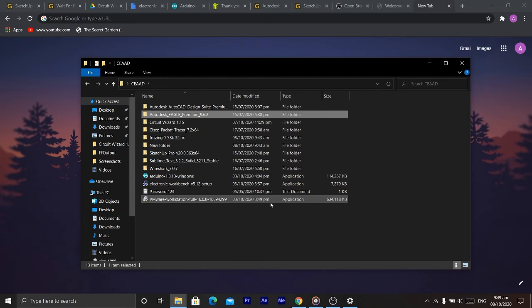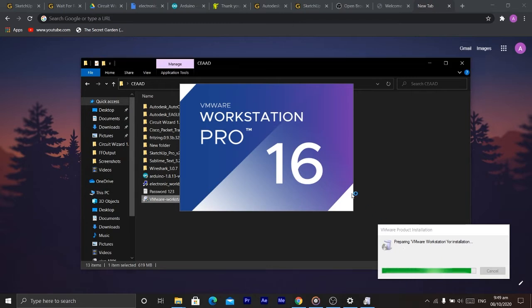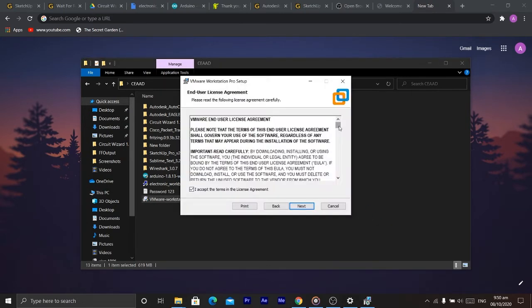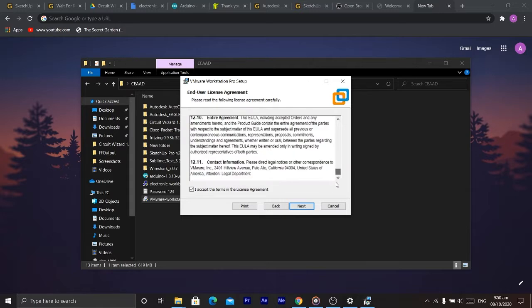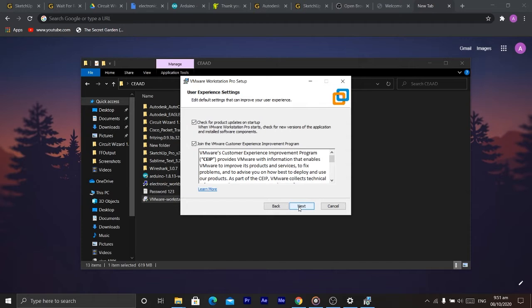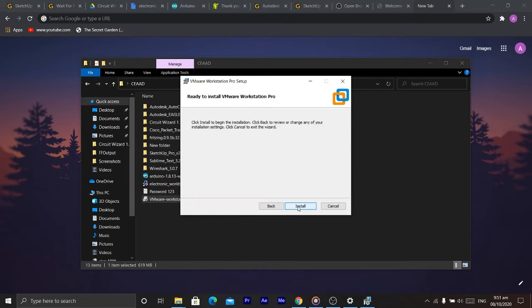Our third software is the VMware Workstation. VMware Workstation, here it is. Just run the installer, click yes, wait for it. Accept the terms in the license agreement. Click next. Okay, next. Okay, next. Install. Wait for it to install.